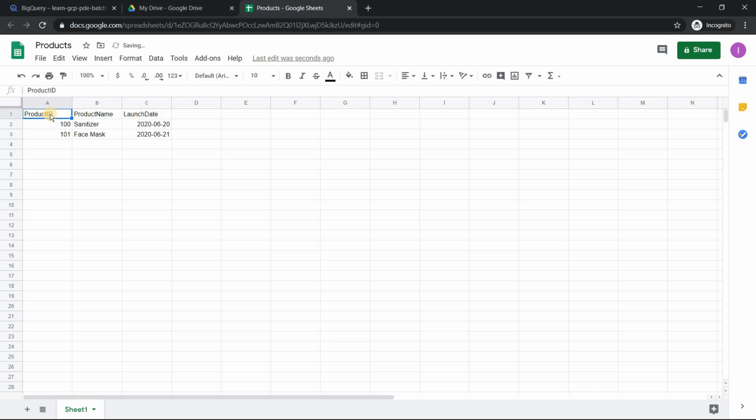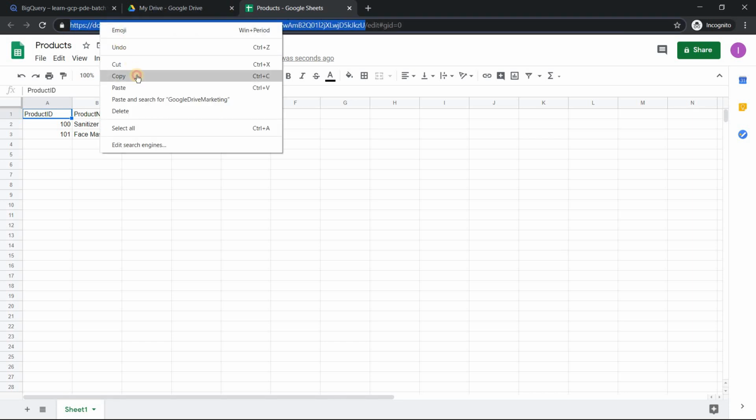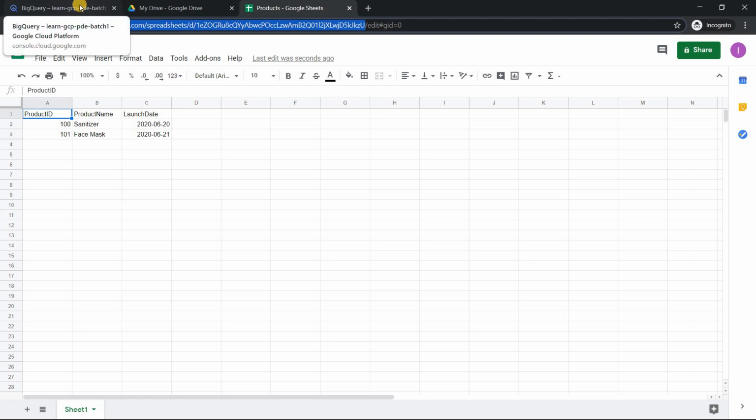Now somehow we have to link this spreadsheet in BigQuery. To do that, the only identity of this spreadsheet is this URL. So let me copy this URL, and let's see how we can connect this.